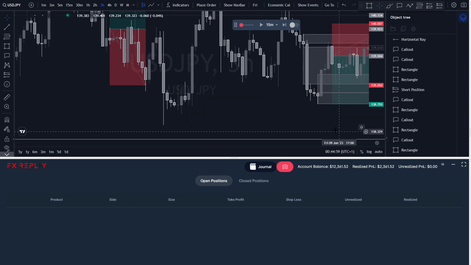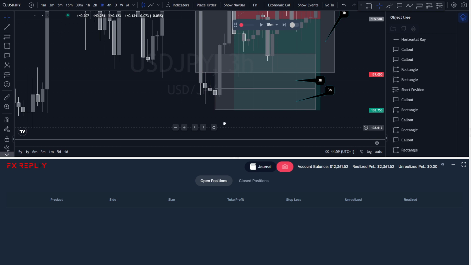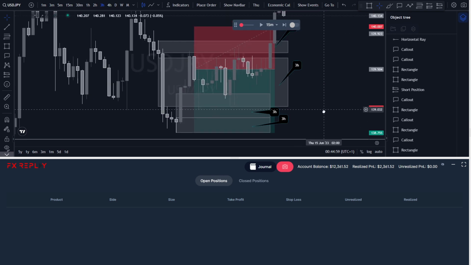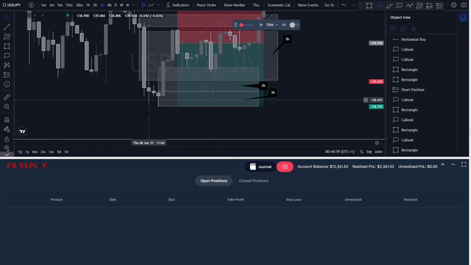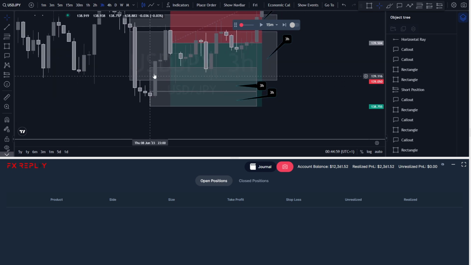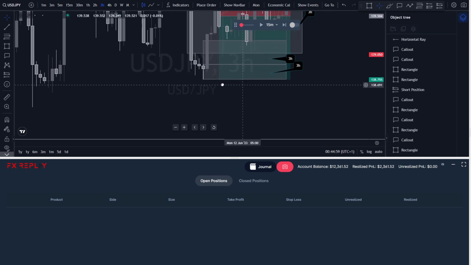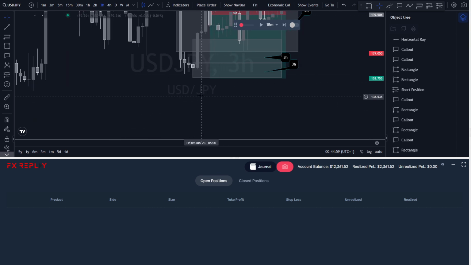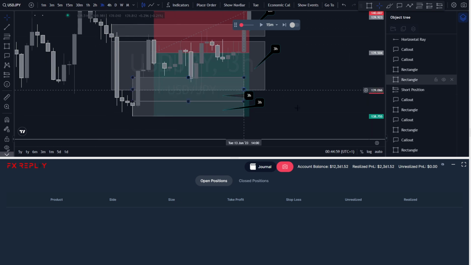However, right here, we had the same thing as just the previous trade. We had confluences to the downside and confluences to the upside. 3-hour fair value gap to the upside and 3-hour order block to the upside. And again, I didn't know what to do, so I placed my take profits at the beginning of this fair value gap, at the beginning of this order block, and at the end of this order block, which was also an area of liquidity. And I didn't place another take profit because, like I said, I don't know how price reacts when there's confluences to both sides.